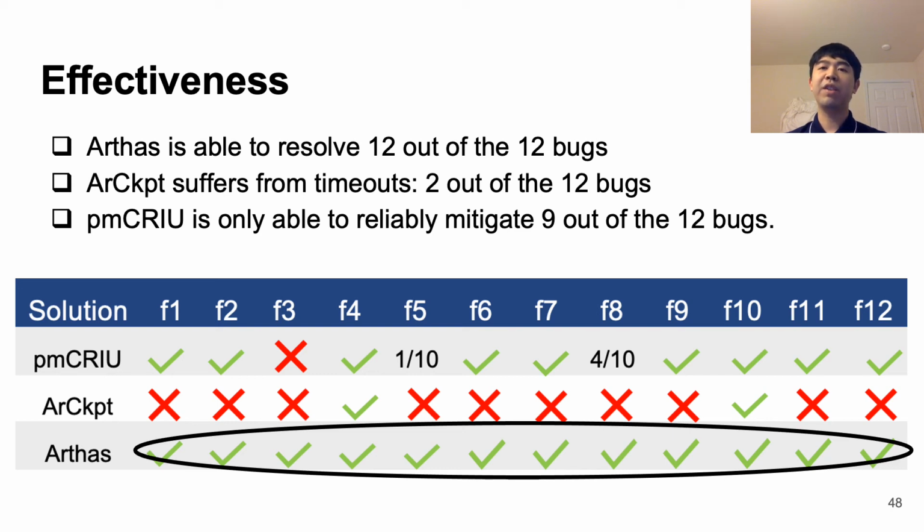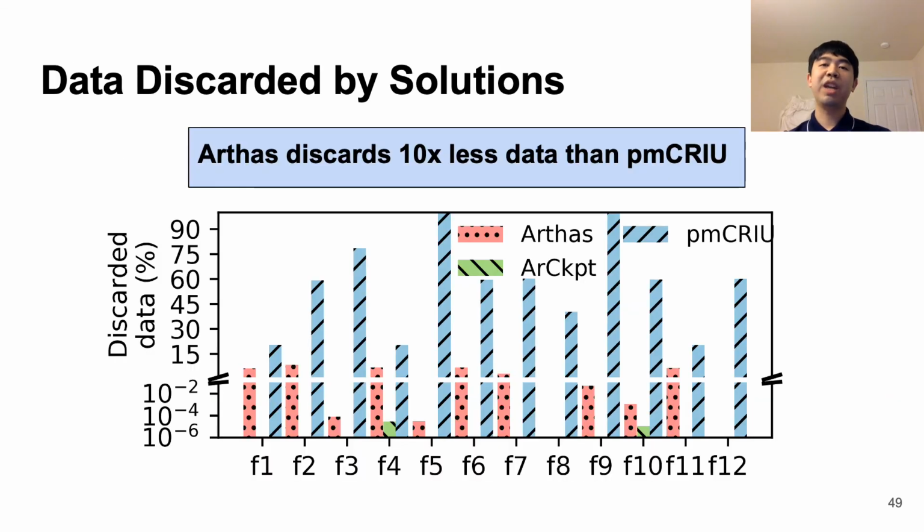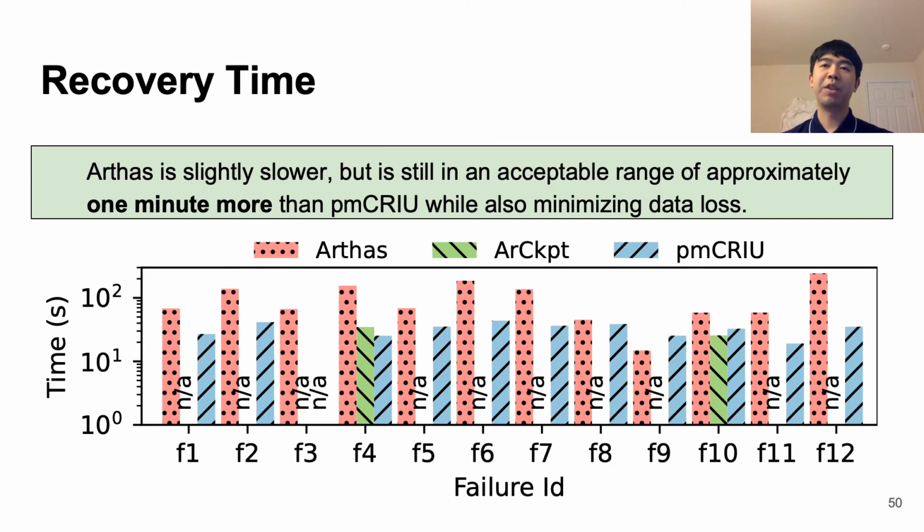However, effectiveness is only one aspect. Equally important is the data loss aspect, which we show here. Here we can see how much data the three systems discard, and our results show that Arthas discards up to 10 times less data than PMCRIU. We can also see the recovery times that the three systems have, and Arthas is slightly slower than PMCRIU, but is still in an acceptable range, taking around 1 minute longer than PMCRIU while also keeping much more data. So this ends up being a trade-off between losing a large amount of data versus slightly slower recovery time.